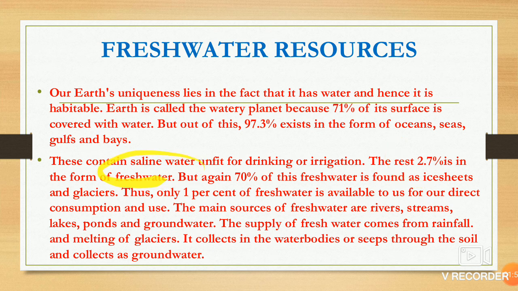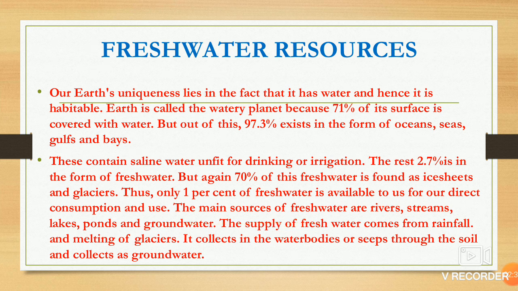2.7% is in the form of fresh water. But again 70% of fresh water is in the form of ice sheets and glaciers. And only 1% of water is available as a fresh resource that we can consume and use directly. See, there is so much shortage of water, so we need to save water. The main sources of fresh water are rivers, streams, lakes, ponds and groundwater.